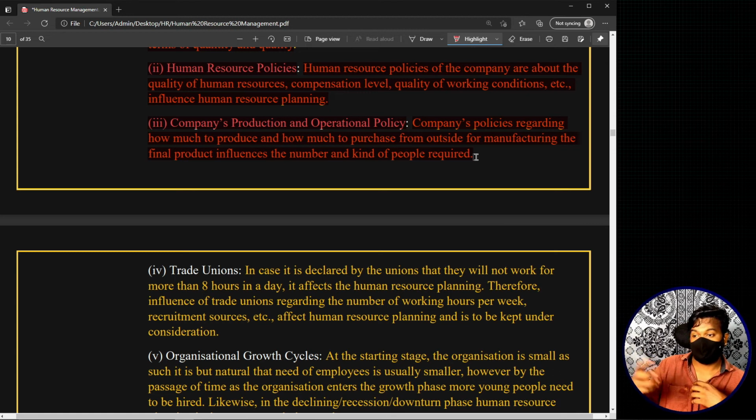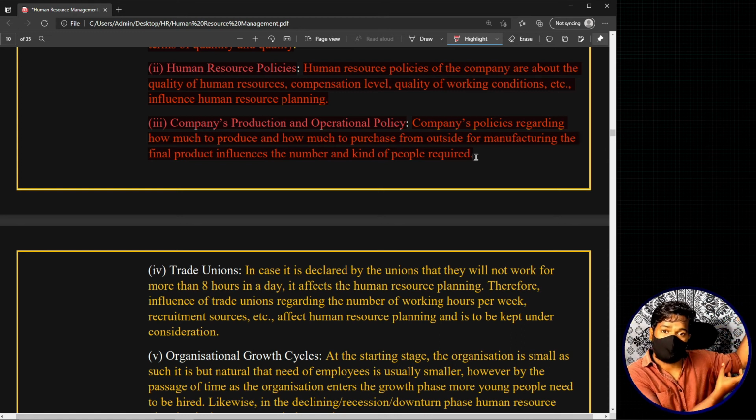For example, there may be organizations or factories which manufacture the entire product, right from the raw materials to the end product. Now there may also be different factories or organizations which do not start from the raw materials. They procure already built spare parts, and they assemble each and every spare part and make a whole end product, and they bring that out into the market.